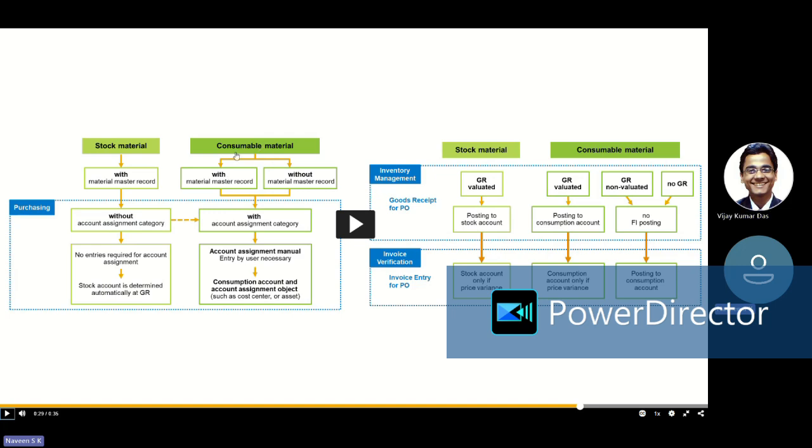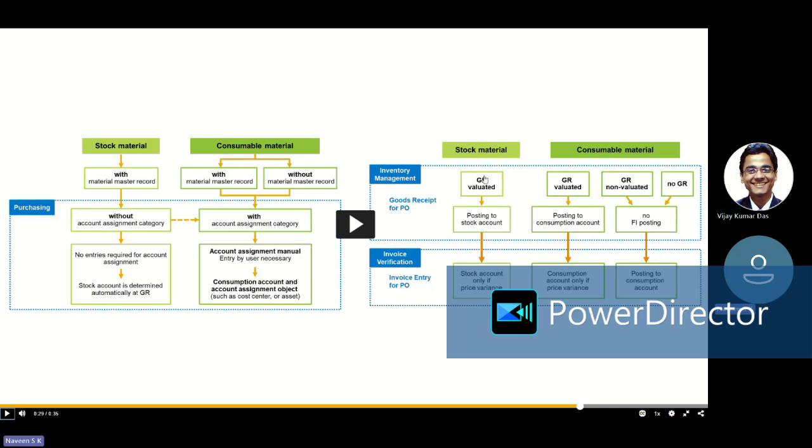Similarly, the consumable material here, consumable is nothing but with the material master or without material master also, we can create. Right. So both again will fall into this account assignment category. Either if we enter with or without material, we have to enter account assignment. That is mandatory. Yes. In this case, it is going to the consumption account.